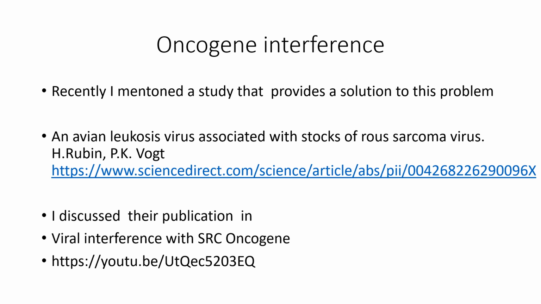Recently, I mentioned a study that provides a solution to this problem, published by Rubin and Vogt: an avian leukosis virus associated with stocks of Rous sarcoma virus, which I also discussed in a previous presentation, viral interference with the SRC oncogene.